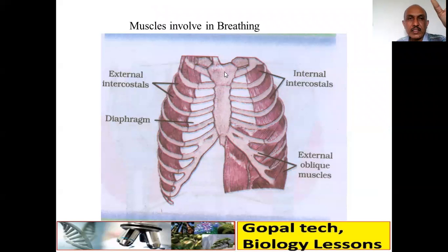So these are the muscles involved in breathing. Now these are the external intercostal muscles, and there are internal intercostal muscles, the muscles present between the ribs, externally and internally. And here the muscles of the diaphragm, and there are also external oblique muscles. So all these muscles play a very important role.